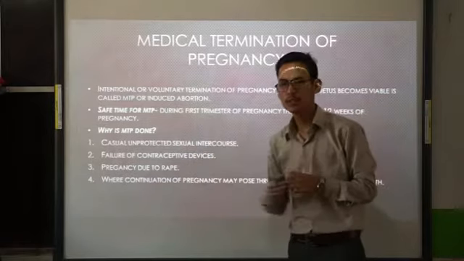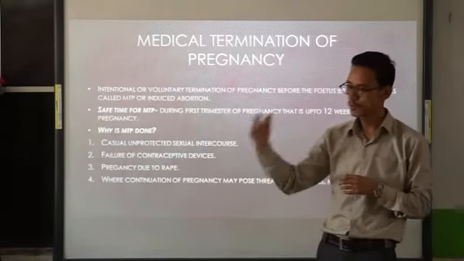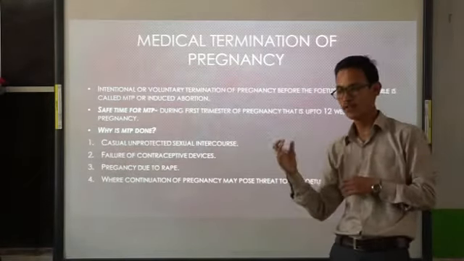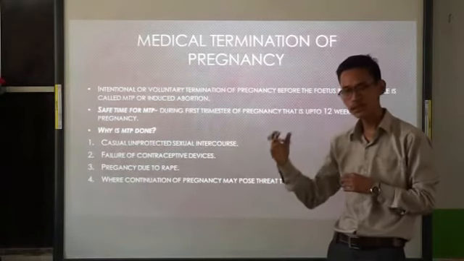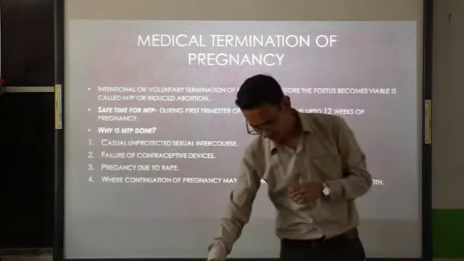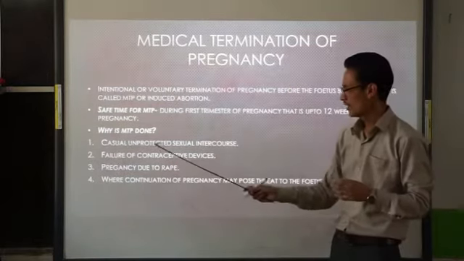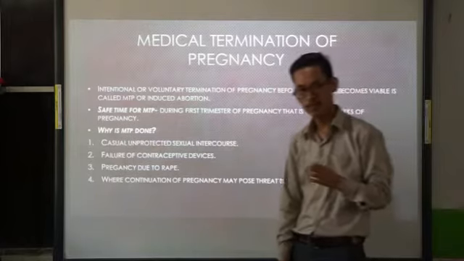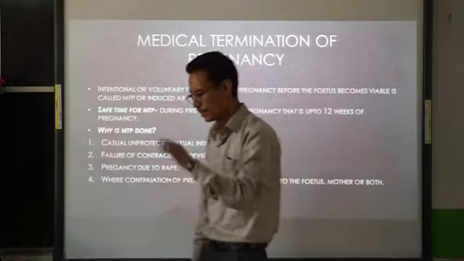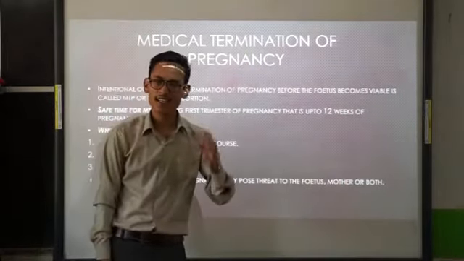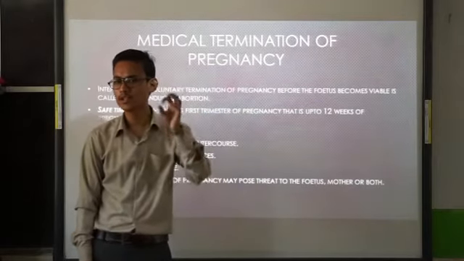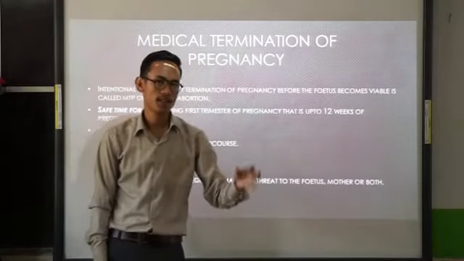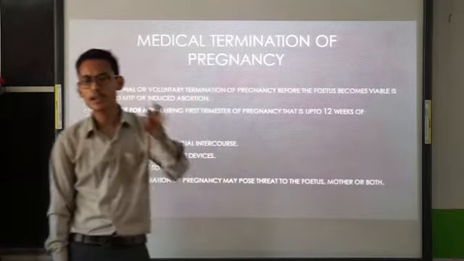Now why is MTP done? Why is induced abortion done? There are different reasons for MTP to be done. What is the first reason? Number one, casual unprotected sexual intercourse. If the sexual intercourse is done without using any physical barrier contraceptive, then it will lead to unwanted pregnancy.